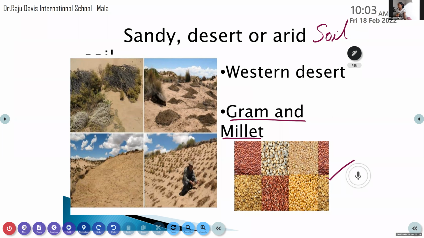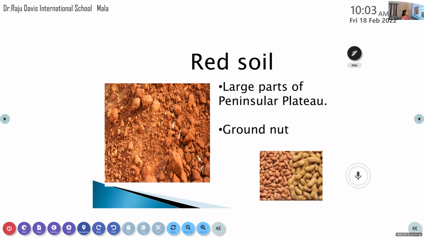And the next one is very easy to remember. Red soil. Ma'am, our soil is this. Yes, we can see this type of soil in our area also, red soil, isn't it?